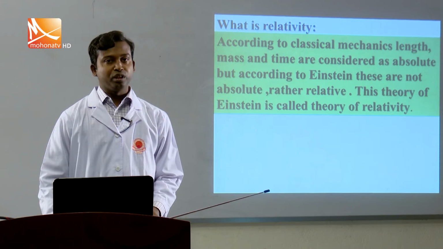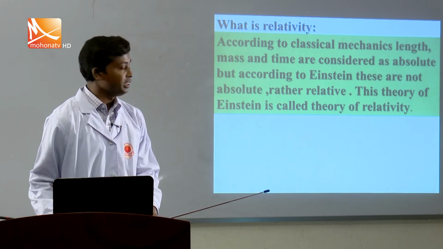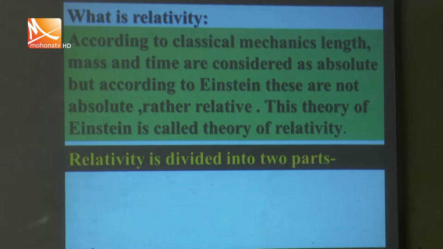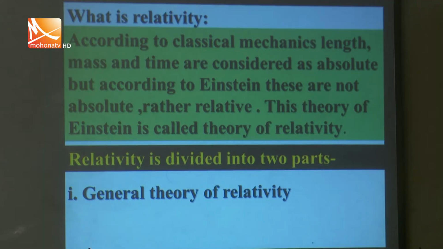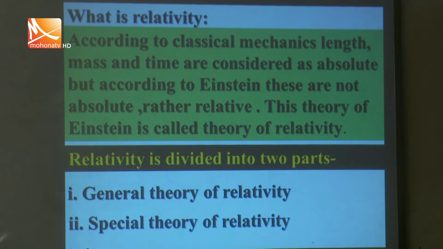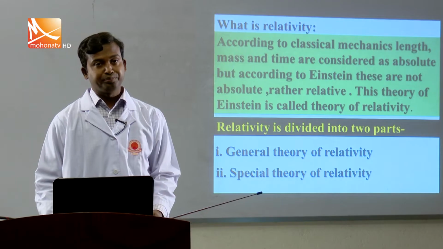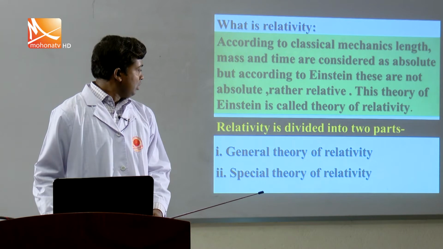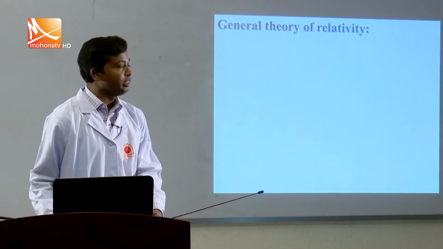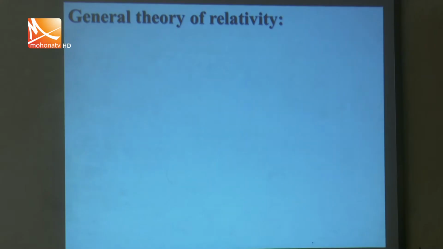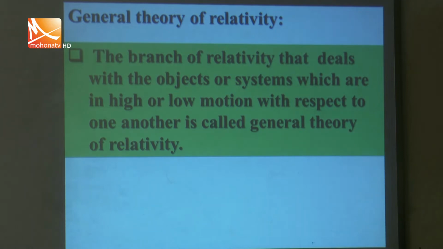So are there any types of relativity? Of course. There are two types of relativity. Number one, general theory of relativity, and number two, special theory of relativity. Now, first, general theory of relativity. The general theory of relativity is the branch of relativity that deals with objects or systems which are in high or low motion with respect to one another.